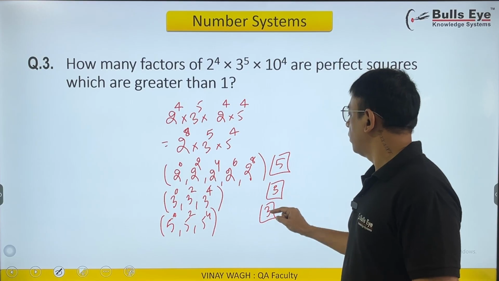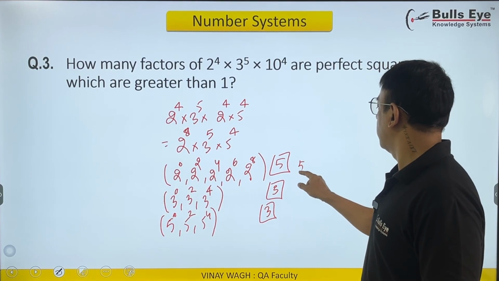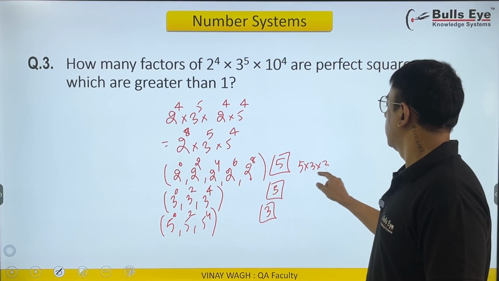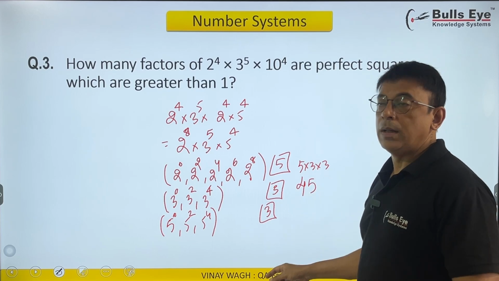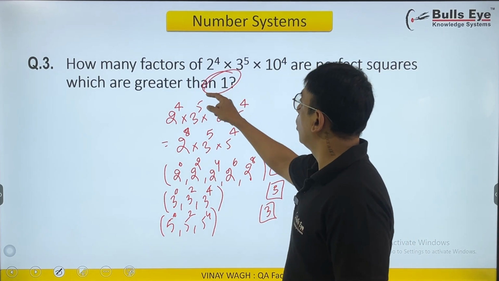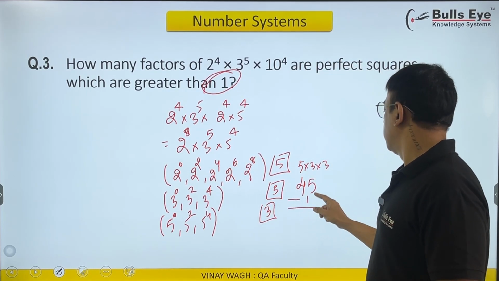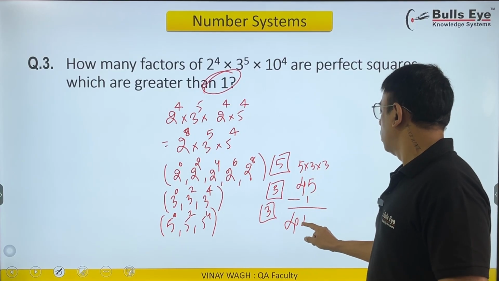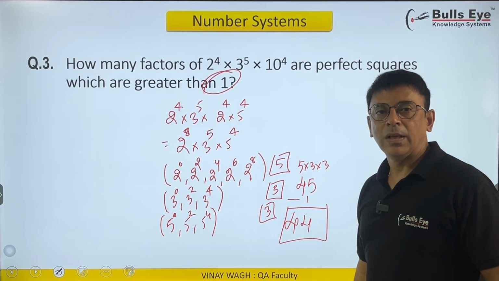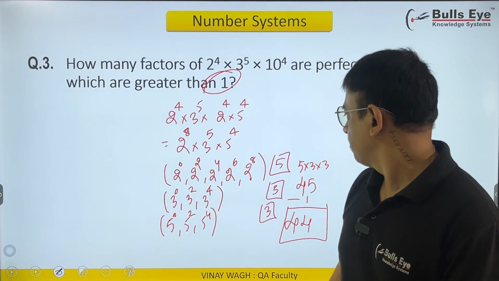So 5 times 3 is 15, 15 times 3 is 45. But we are not allowed to have 1 in it. So I remove 1 and we are left with 44 such numbers. And that's how the answer is 44. Right?